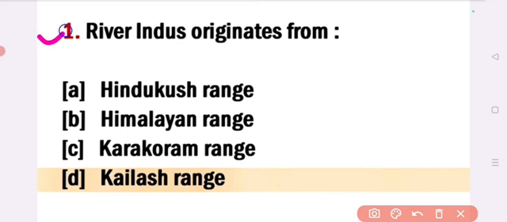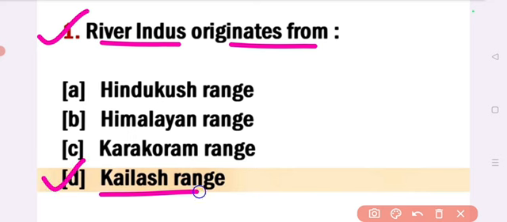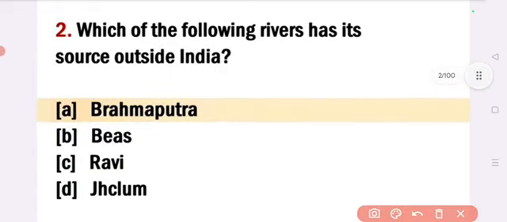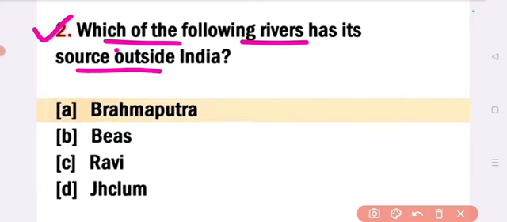First question is, the river Indus originates from? Right answer, option D, Kailash range. The river Indus originates from Kailash range. Next question is, which of the following rivers has its source outside India? Answer, option B, Brahmaputra. Which of the following rivers has its source outside India? Answer, Brahmaputra.